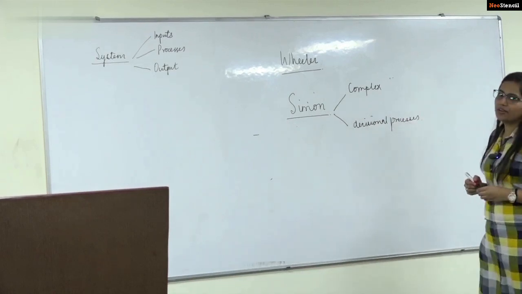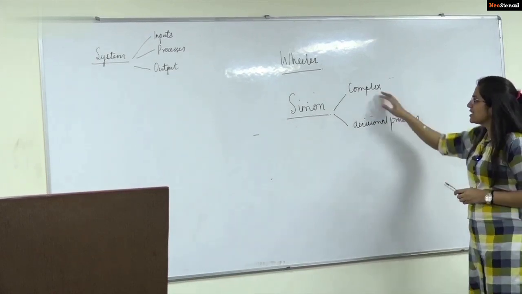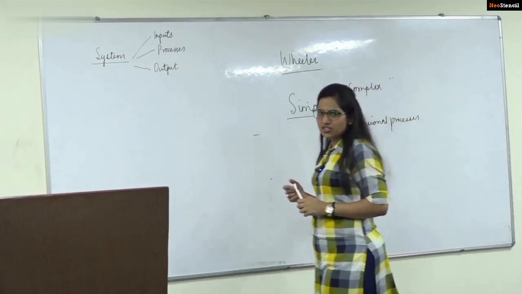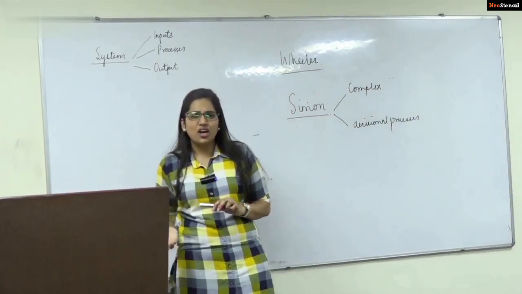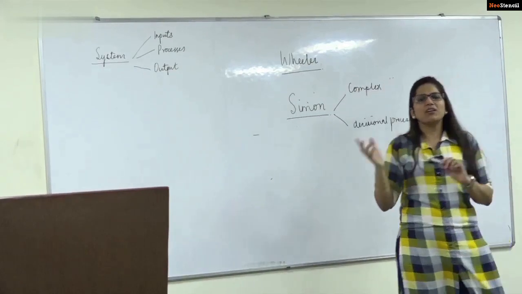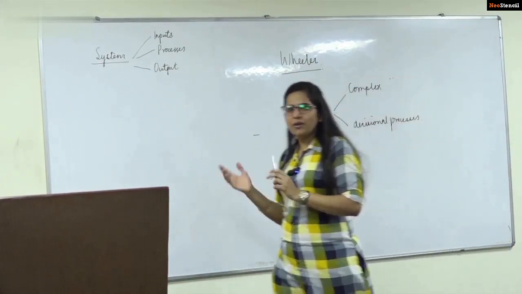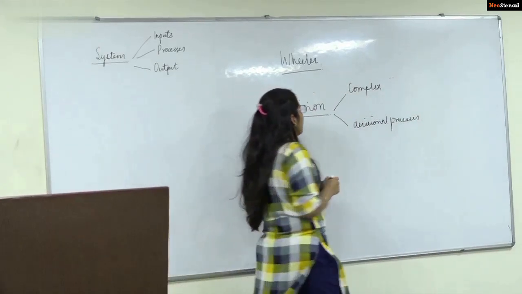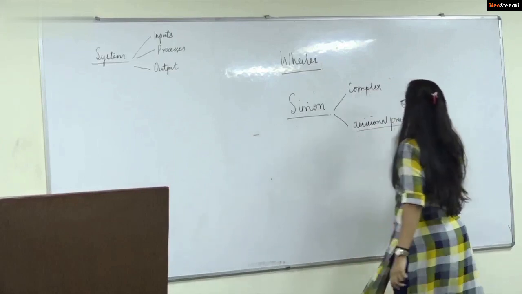Why complex? Because there are different authority-responsibility relationships, different organization charts, and so many people reporting to different people. So it's a kind of complex structure. Okay, so it is a complex network of decisional processes.